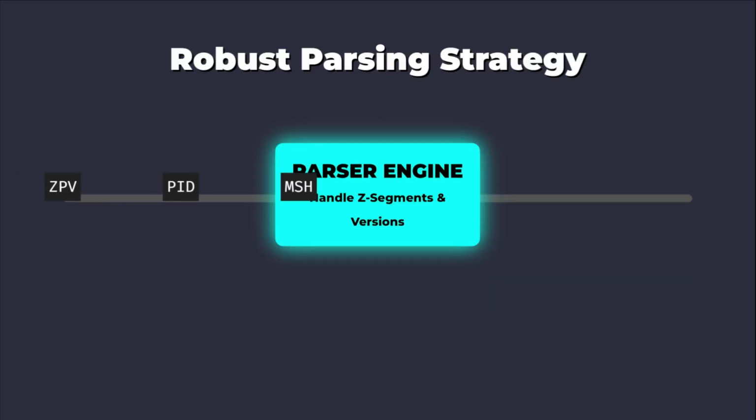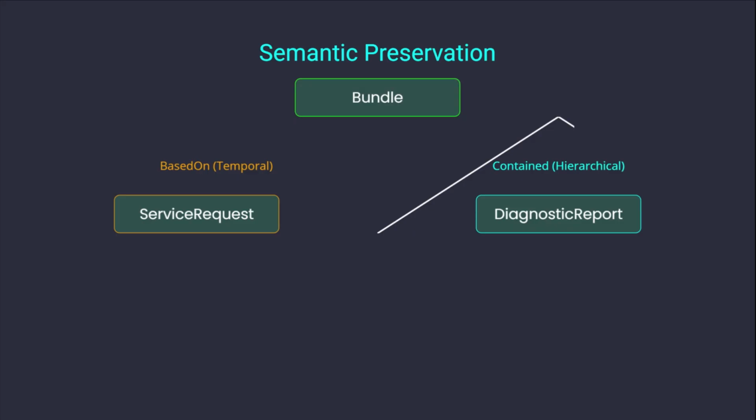We must first establish a robust V2 parser, preferably one that handles custom Z segments and version variances, before attempting resource creation. The goal is semantic preservation, ensuring that the V2 message structure, which often implies temporal or hierarchical relationships, is accurately reflected using FHIR references and contained resources where appropriate.